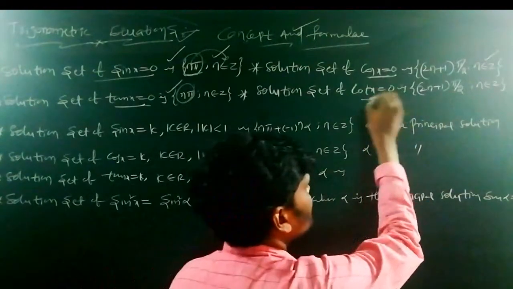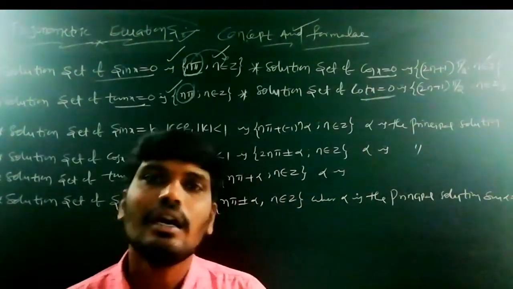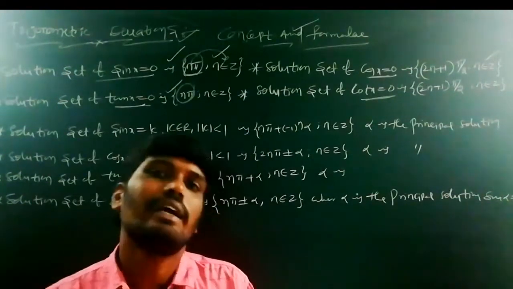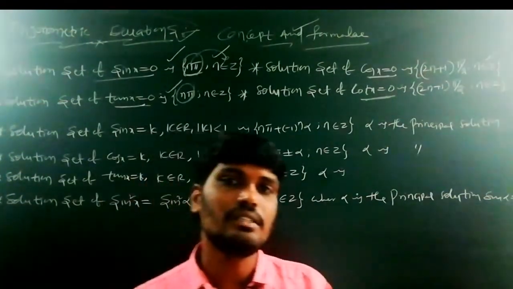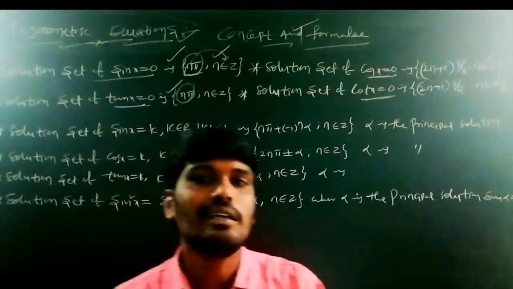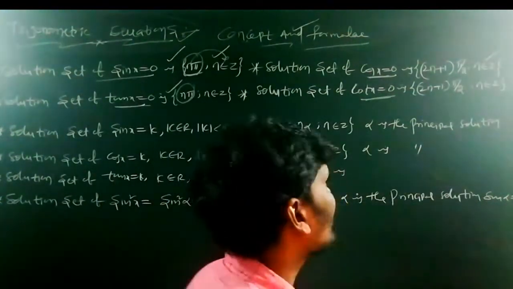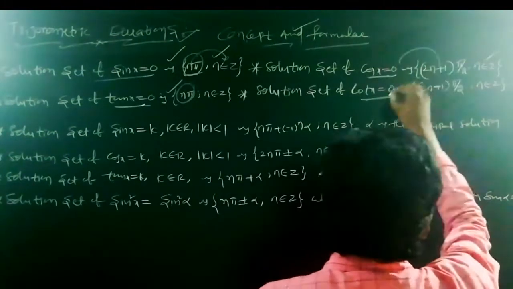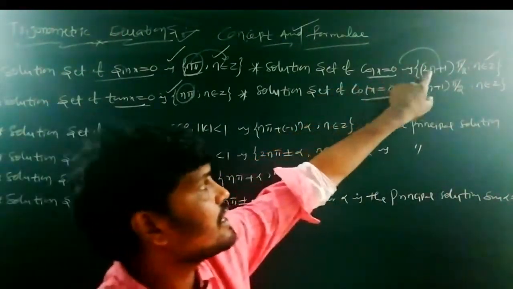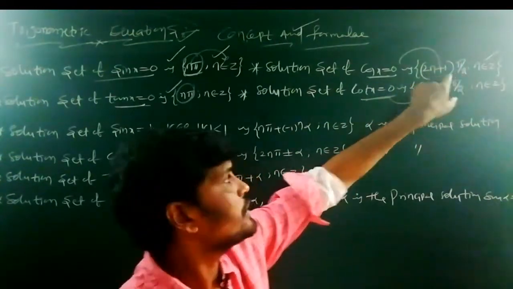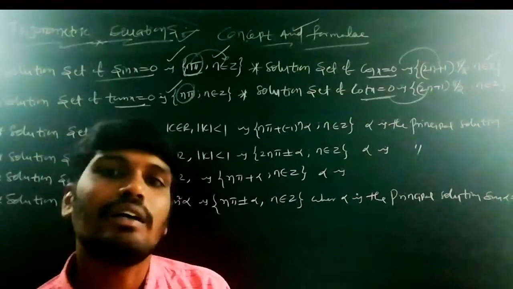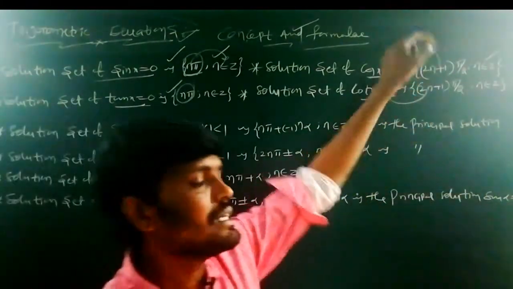Next, cot x is equal to 0. Cot x is nothing but cos by sin. For which values is cos x 0? Cos 90 is 0, cos 270 is 0. At those values cot is also 0, because cot is nothing but cos by sin. So the general solutions of cos and cot are equal. Cos x is equal to 0 has general solution (2n plus 1) into pi by 2, and cot x is equal to 0 has general solution (2n plus 1) into pi by 2; both are similar.